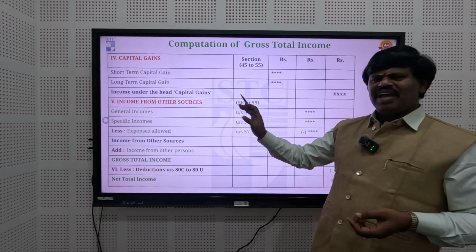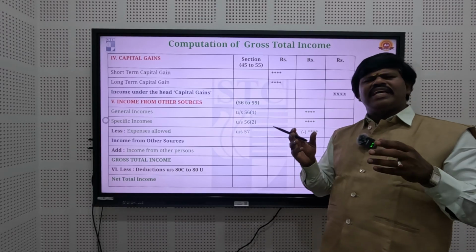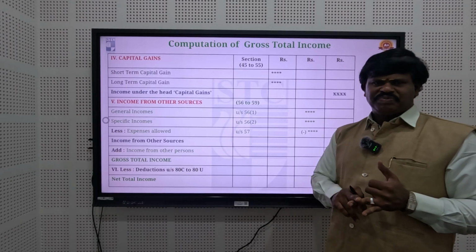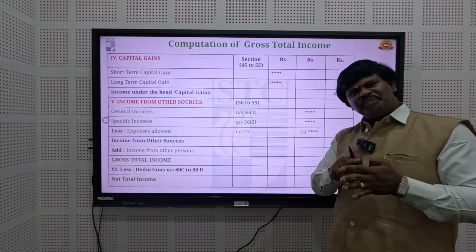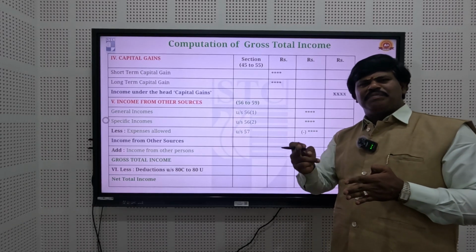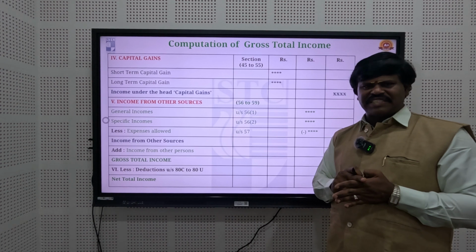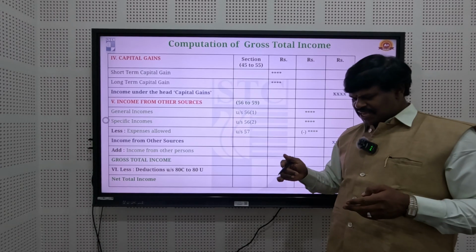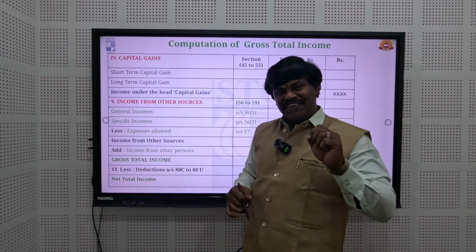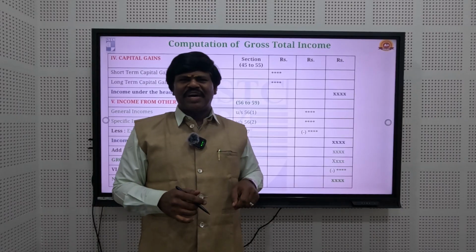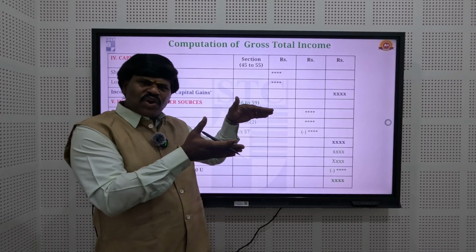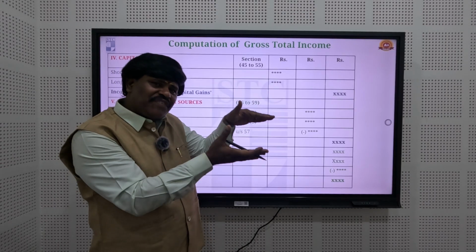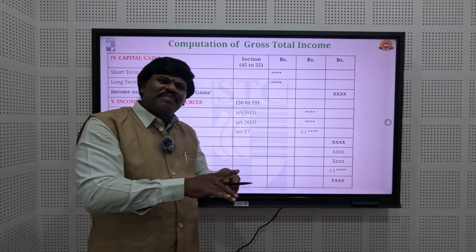Finally, income from other sources. Generally the examples for income from other sources are any bank interest, dividend or gift or any prizes, that means winning prizes, lottery ticket prizes. Then the Income Tax Act 1961 defines another type: the uncovered amount of the first four heads of income comes under the income from other sources.